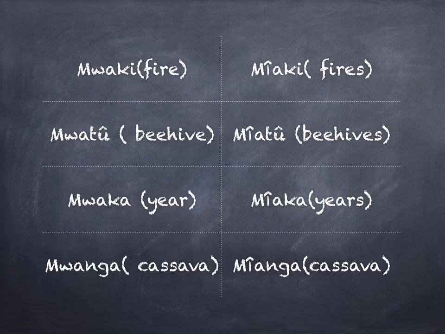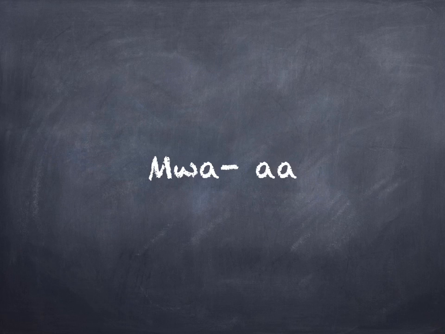Mwaga singular, miaga plural. Another noun class is that of prefix moi to denote singular and a to denote plural. Here are the examples.